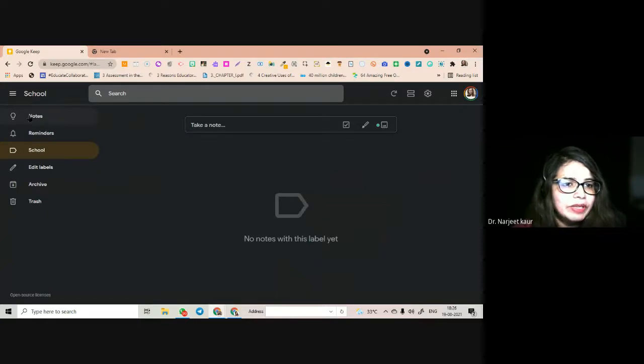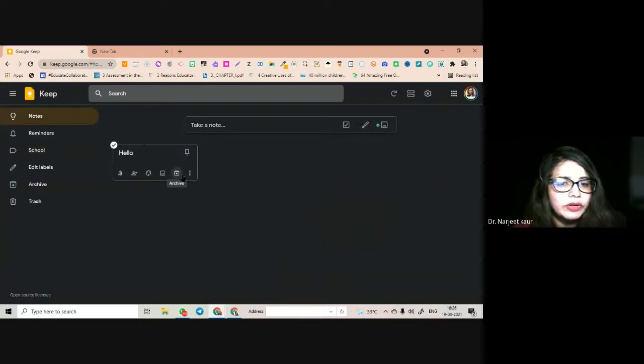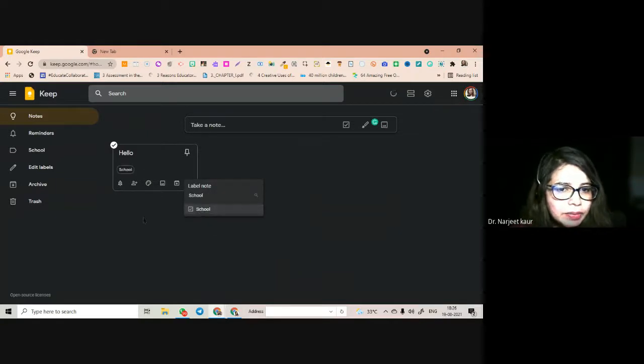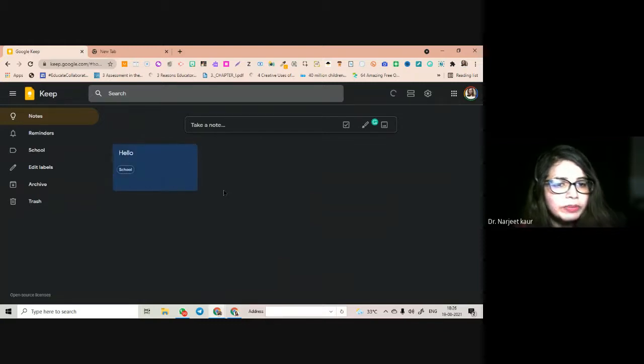For example, I come here, this is my school card. You can add labels here. Add a label saying that this is for my school. Then you can add a color for your school. Blue color goes well with me, and I know this is my school thing, right?